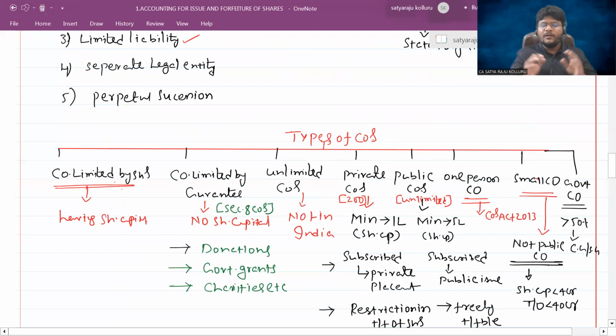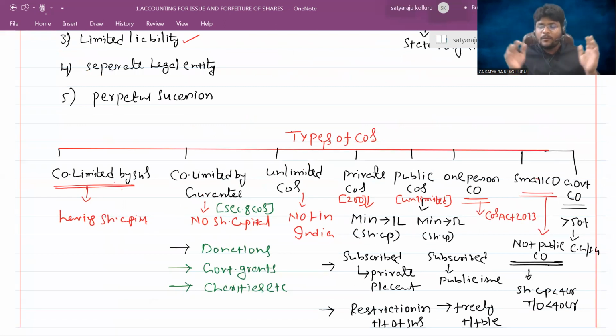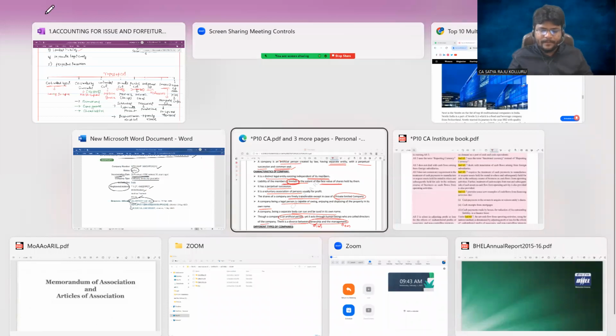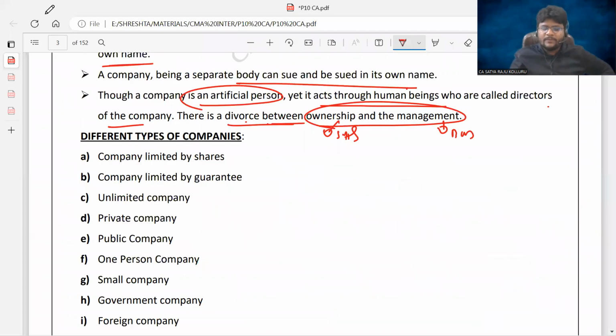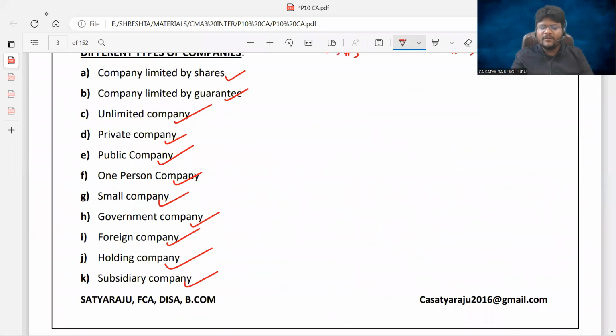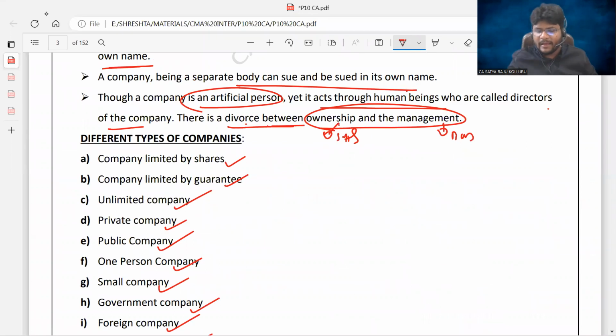These are the various types of company forms that exist in India. If you come to our material, the different types of companies are: company limited by shares, company limited by guarantee, unlimited, private, public, one person, small company, government company, foreign company, holding company, subsidiary company. Everything I have explained, guys. Is it okay to all of you? Next.